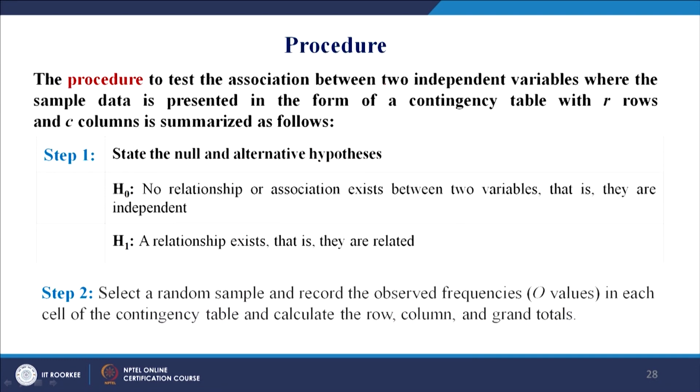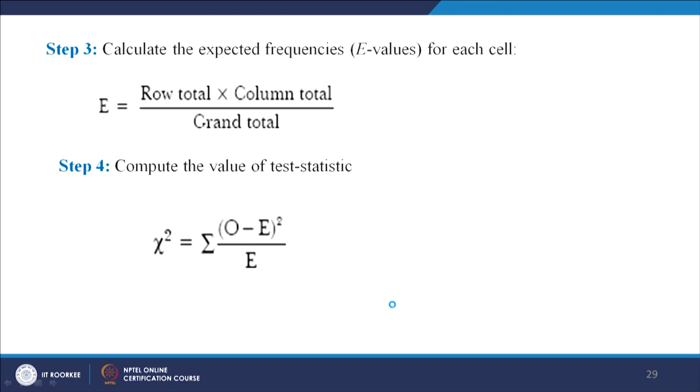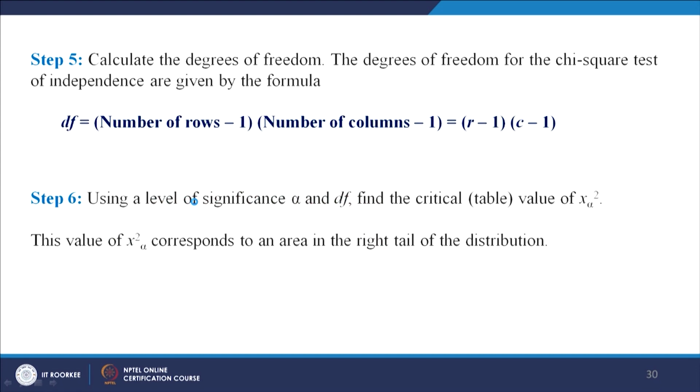The procedure to test the association between two independent variables, where the sample data is presented in the form of a contingency table, is summarized as follows. First, state the null and the alternate hypothesis. The null is that no relationship or association exists between the two variables. The alternate is that a relationship exists, that they are related. Now, select a random sample and calculate the expected frequencies for each cell, and then we compute the chi-square value. After you calculate the chi-square value, you calculate the degrees of freedom. We have seen how to do that.